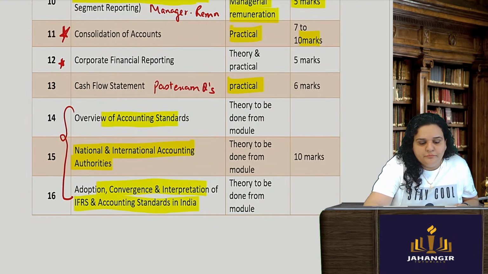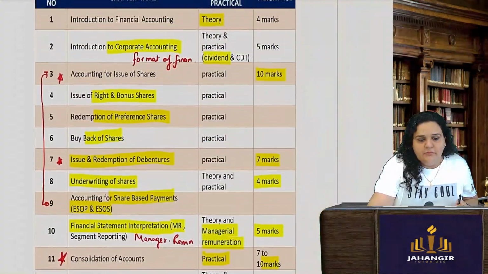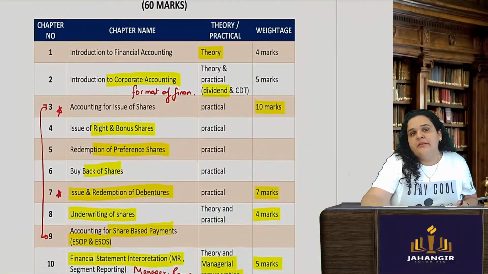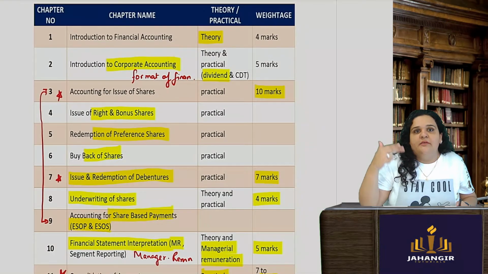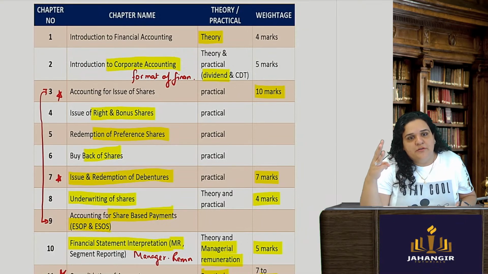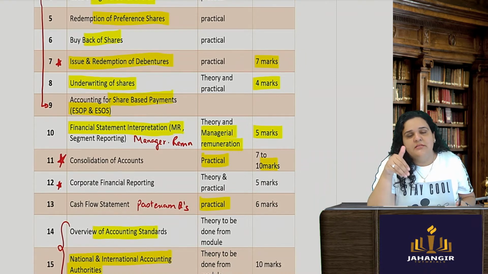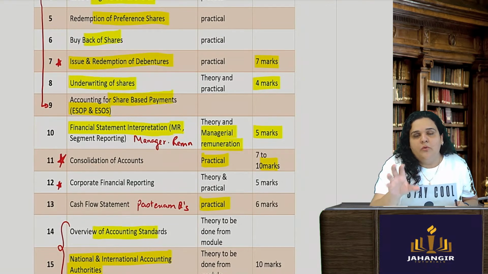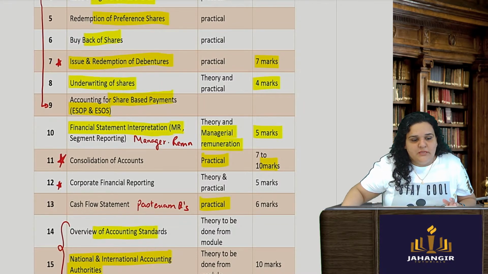Okay. So this was it with part A, corporate accounting. We will focus on issue of shares, which has many subtopics. We have to focus on issue and redemption of debentures, consolidation of accounts, and in the last 3 chapters, the overview of accounting standards and IFRS. So basically, this is what we will be focusing on.